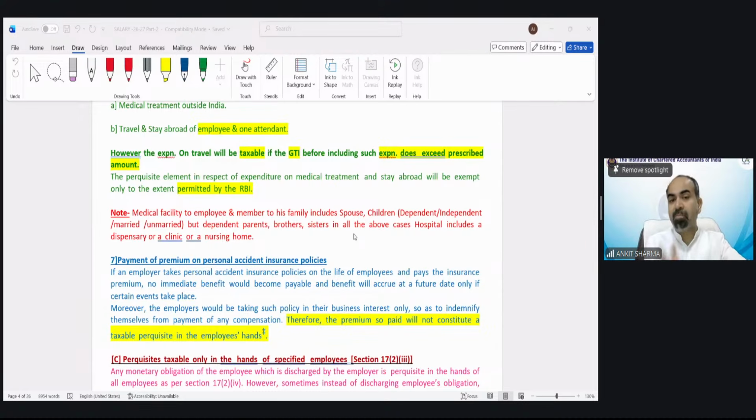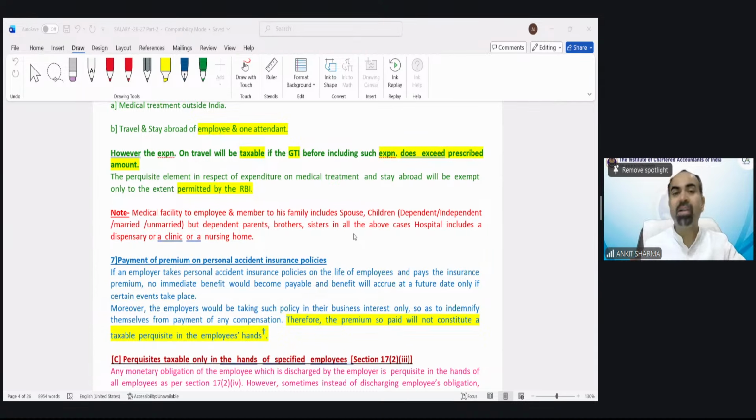So sister, brother and parents will be included if they are dependent. Now in this question, you can see the treatment of Mr. G's sister. She is dependent upon us, so that is included in the definition of family. But you will see the treatment is in a nursing home. It is not maintained or owned by the employer.